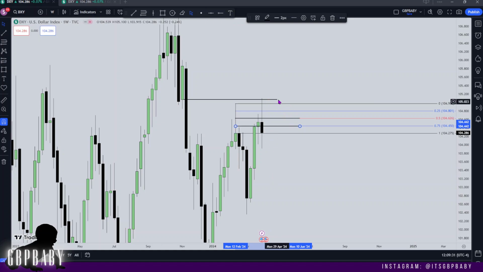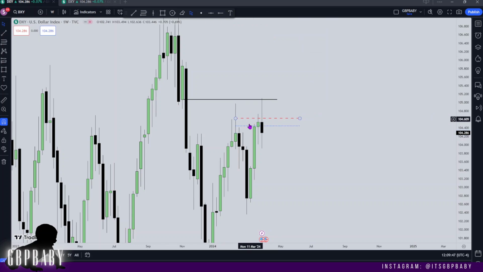But as we drop down to the lower time frames, we can mark out more PD arrays, and we should be able to get a better look at price. So let's just get this marked out like so. We'll make this one blue, and we'll make it dotted, and then we'll make this one red, and we'll make it dashed. And then we know that these are going to be the points of this wick from here.